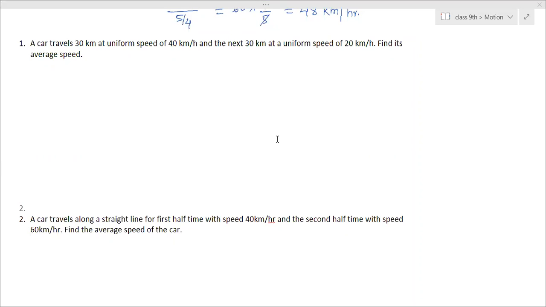Ma'am, is the average speed 26.66 kilometer per hour? Yes. How much you got? Ma'am, 26.66 kilometer per hour. Yes, right. Ma'am, can we leave it 80 by 3 kilometer per hour itself? No, you have to convert. The final answer should be written in a decimal form. Okay, ma'am.